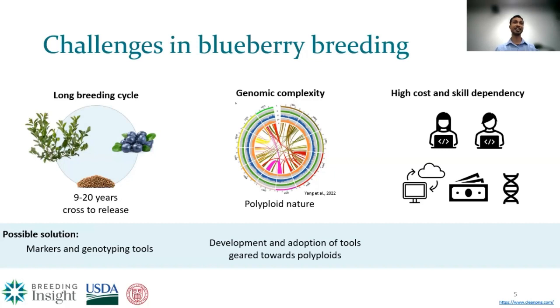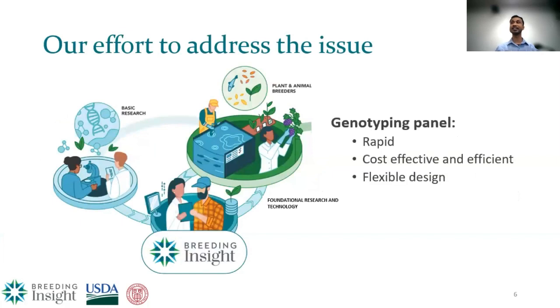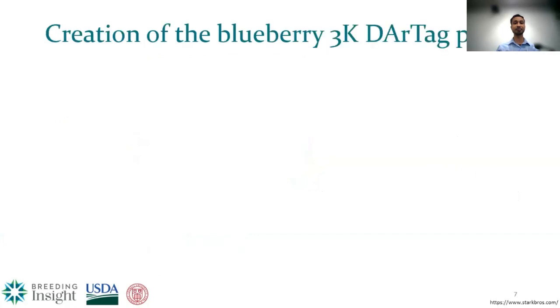So Breeding Insight, as Dongyang mentioned before, is putting a lot of effort into solving these issues and challenges for the breeder. One of the efforts I will talk about today is a mid-density genotyping platform, or genotyping panel, that we have developed for blueberry, which is quick, rapid, cost-effective, and very efficient. It is also very flexible in design. If any breeder wants to change anything, it can be modified accordingly.